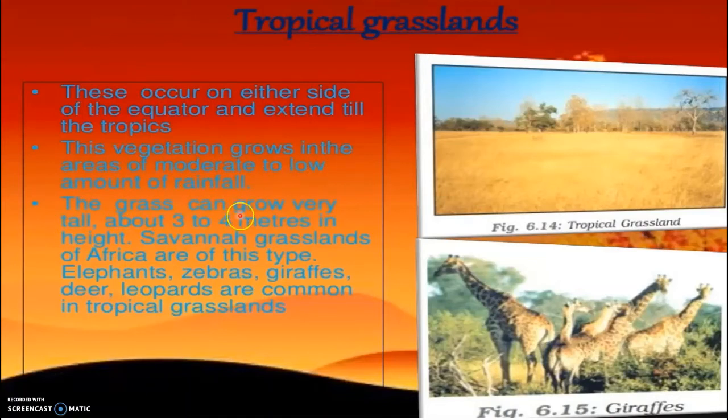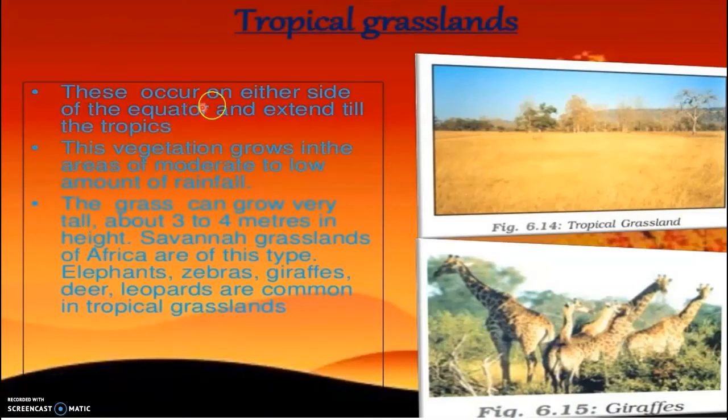The grass can grow very tall, about 3 to 4 meters in height. Savanna grasslands of Africa are of this type. Elephants, zebras, giraffes, deer, leopards are common in tropical grasslands.